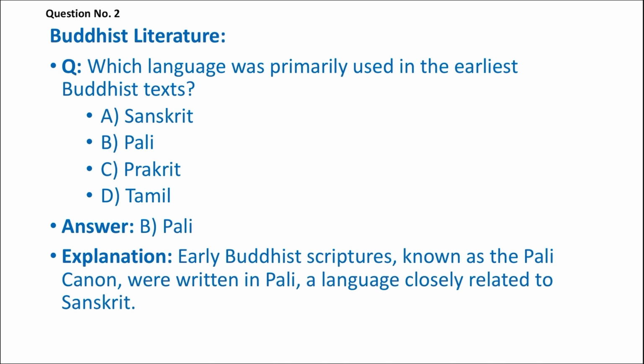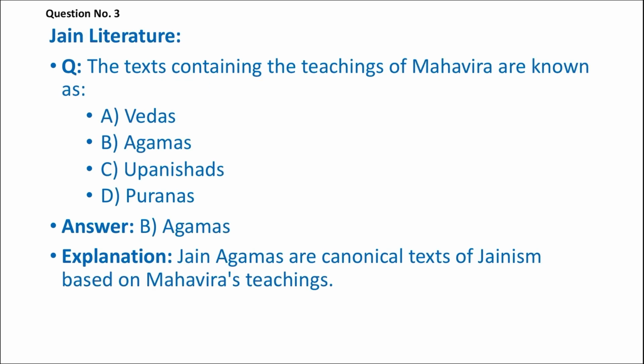The next question is on Buddhist literature. What language was primarily used in the earliest Buddhist text? A. Sanskrit, B. Pali, C. Prakrit, D. Tamil. The answer is Pali. In fact, Pali literature is highly embedded with the Buddhist text. So the answer is B. Early Buddhist scriptures, known as the Pali Canon, were written in the Pali language, closely related to Sanskrit. They resemble each other. So the right answer is Pali.